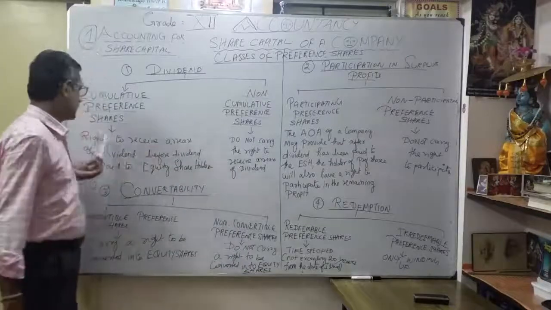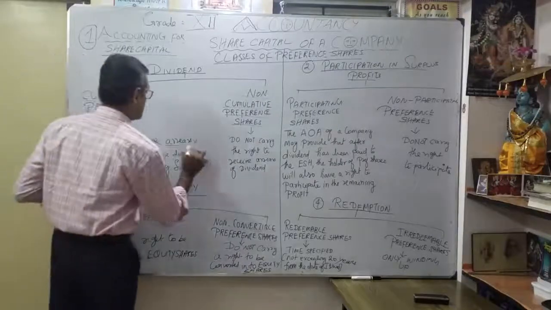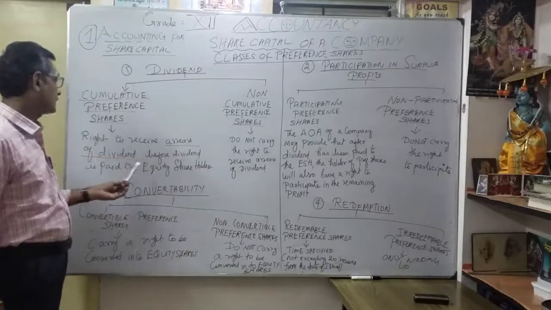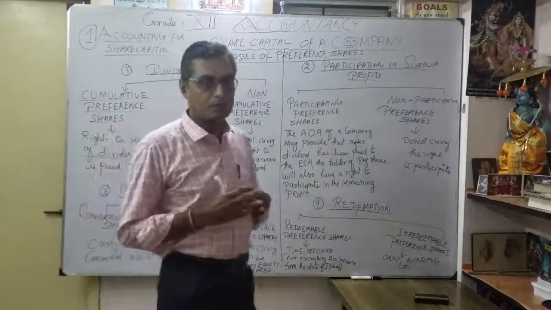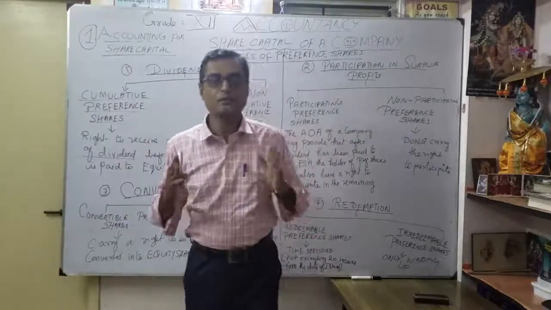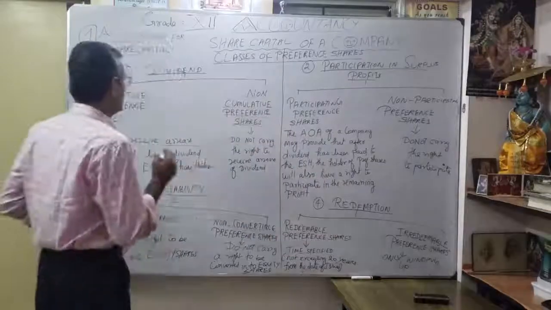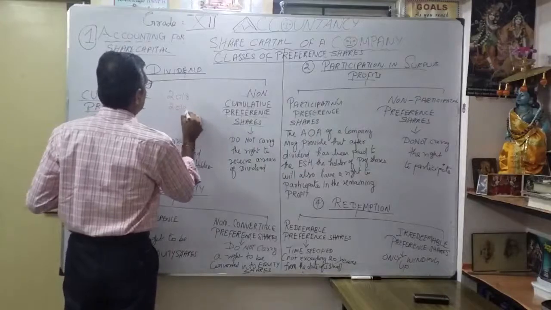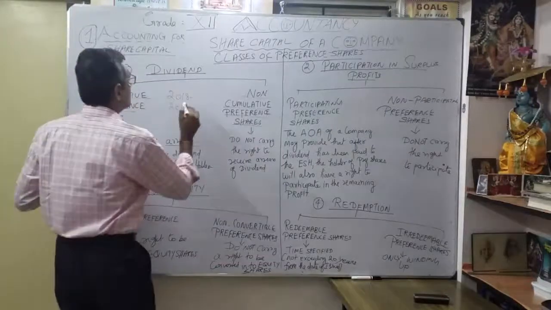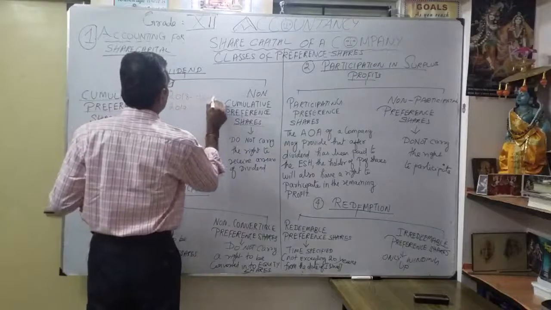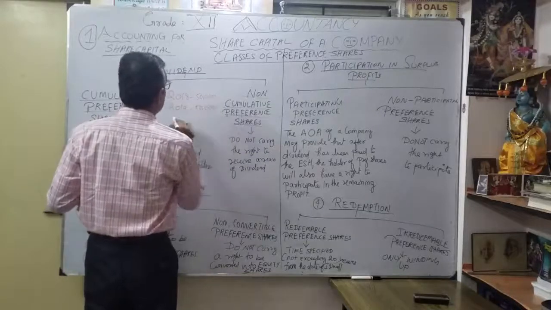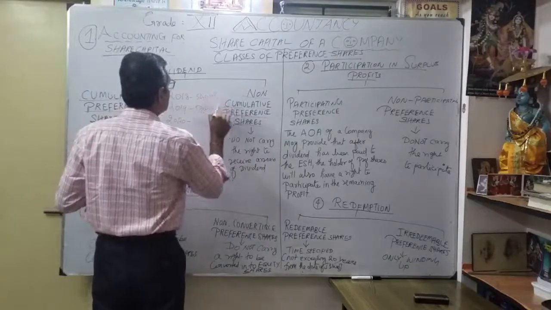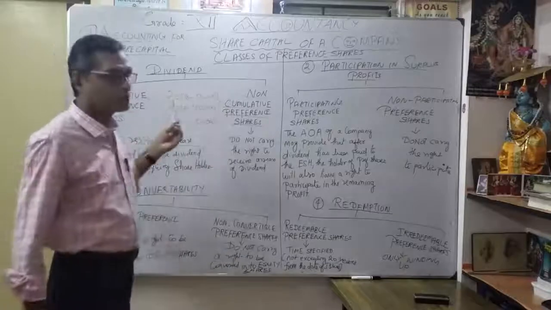A right to receive arrears of dividend before dividend is paid to equity shareholders. For example, preference shareholders coming under cumulative preference shares. Suppose in 2018 and 2019 they are unable to get dividend, say just 50,000 each year. Now we are in 2020, 50,000 this year. This 50,000 plus the previous 2 years, totally around 1 lakh.